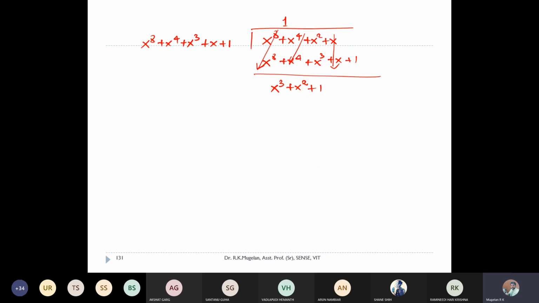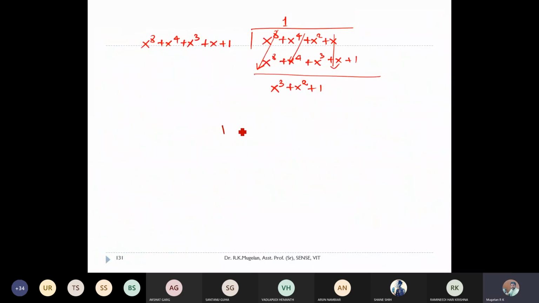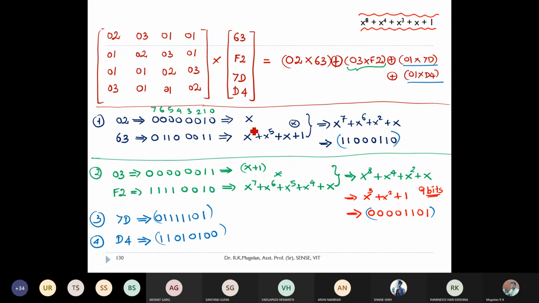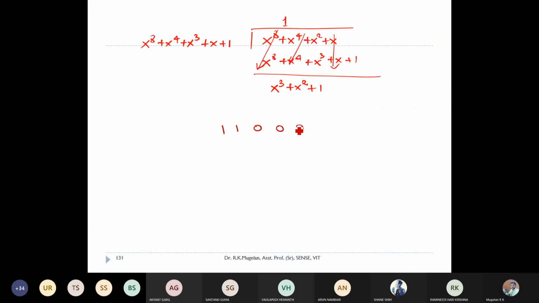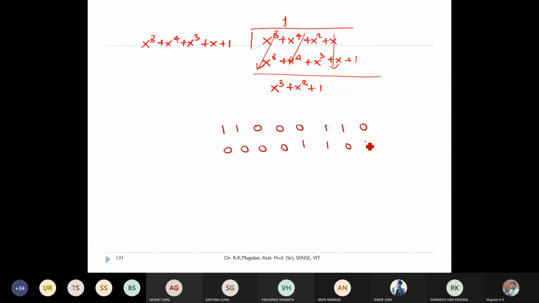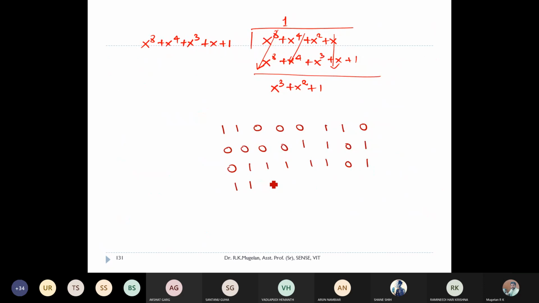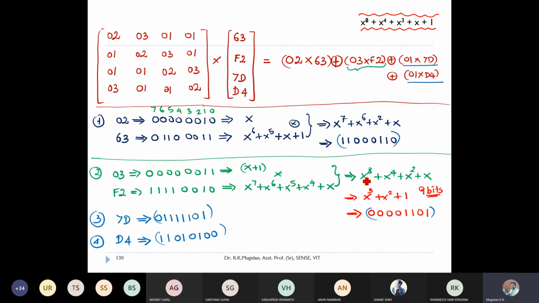So if you write all these things for the XOR operation, 1 1 0 1 0 1 0 0, and then we have the others.